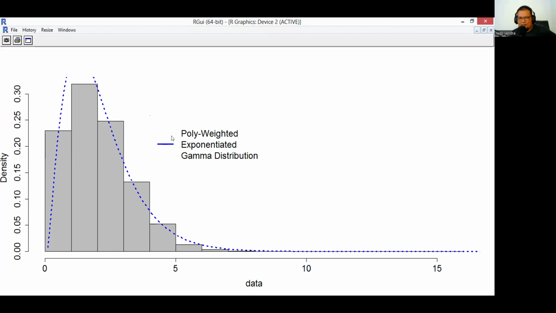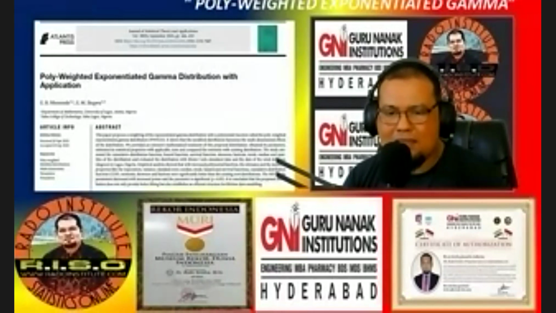So it seems that the two functions have the same line. Okay, they have the same picture, the same figure in capturing the histogram data. So to conclude which one is the best, we must use the alternative, the Akaike information criterion, and we will choose the smallest one.